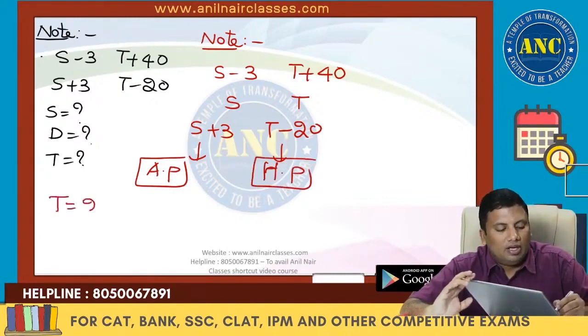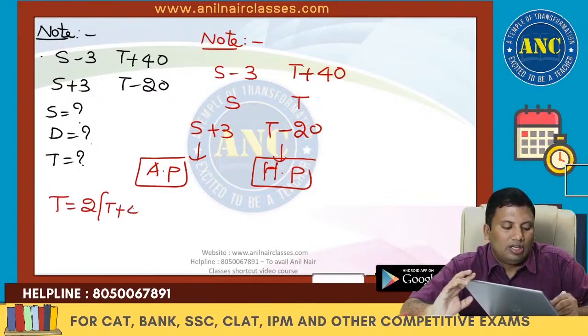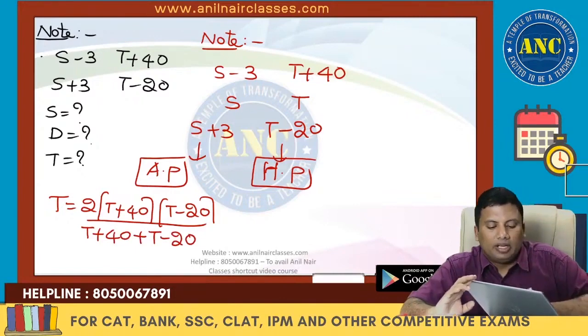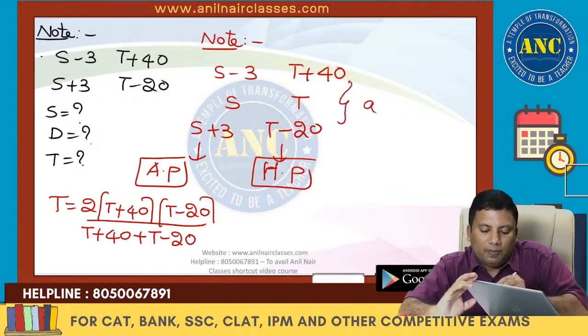So B value is nothing but 2AC divided by A plus C: 2 into (t plus 40) into (t minus 20) divided by (t plus 40) plus (t minus 20). I hope it is clear, because it is in HP.